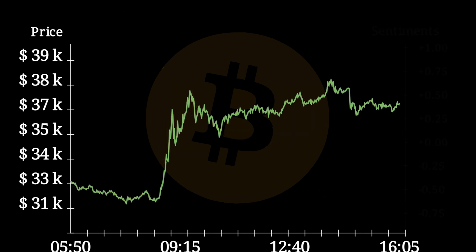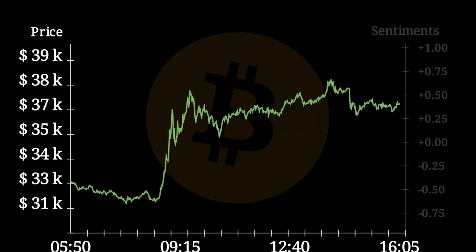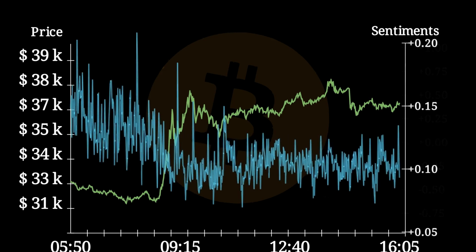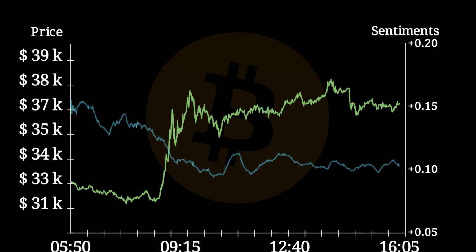Let's test our theory on sentiments. We'll change the right axis from volume to sentiment, which goes from -1 to +1. How we measure sentiments is a question in itself, but for now, let's just assume that somehow I came up with these numbers. Let's adjust the scales, and to get rid of this mess, let's take a rolling average. Surprisingly, we note that instead of sentiments going up with the prices, sentiments are supposedly going down.